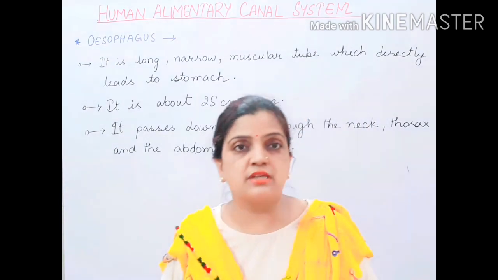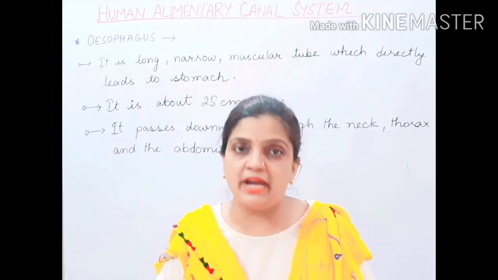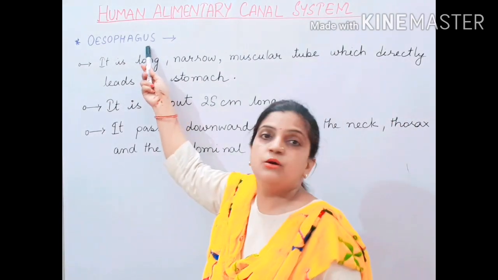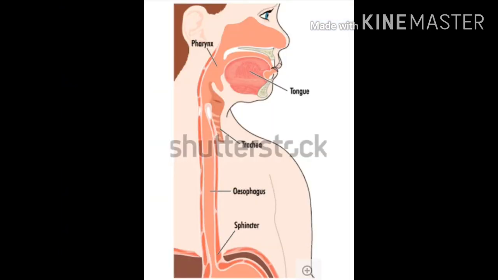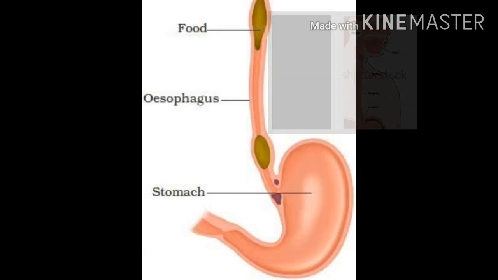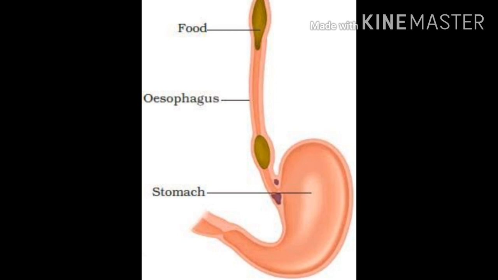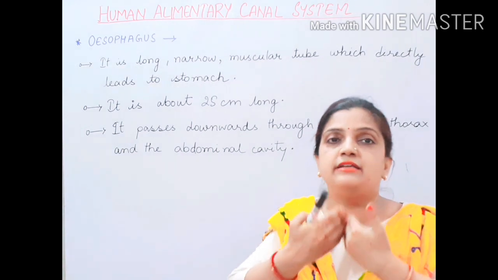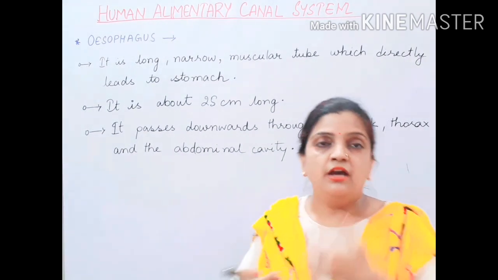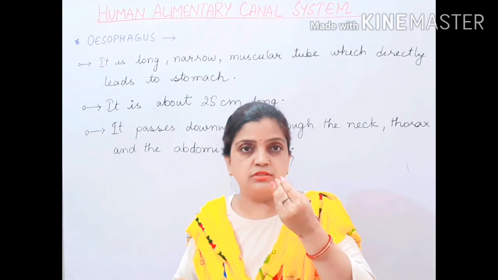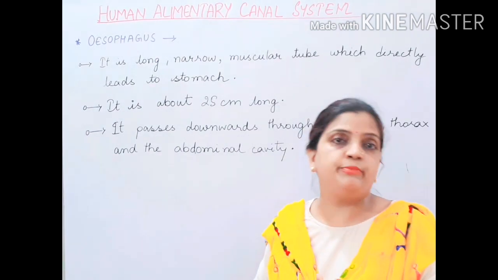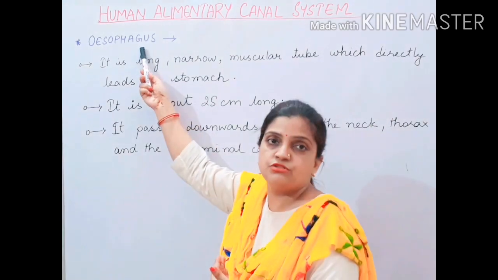In your childhood classes, you have studied the food pipe, which biologically in the higher classes you will call the oesophagus. The oesophagus extends down into the thorax region. Till now we have studied the mouth, then we finished the pharynx, and now a long tube we will be discussing, and that tube is the oesophagus.